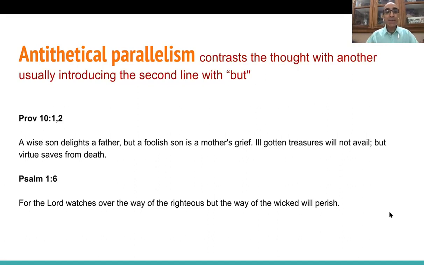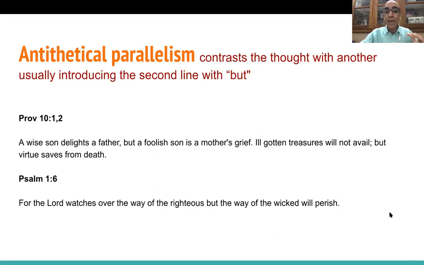Okay, but it does a play of words by using the father and mother. So it doesn't mean that a wise son is only the concern of a father and a foolish son is only the concern of a mother. It doesn't mean that, but that is just a play of words. But we can see the situation of a wise son and the situation of a foolish son. It is contrasted. These are opposites.